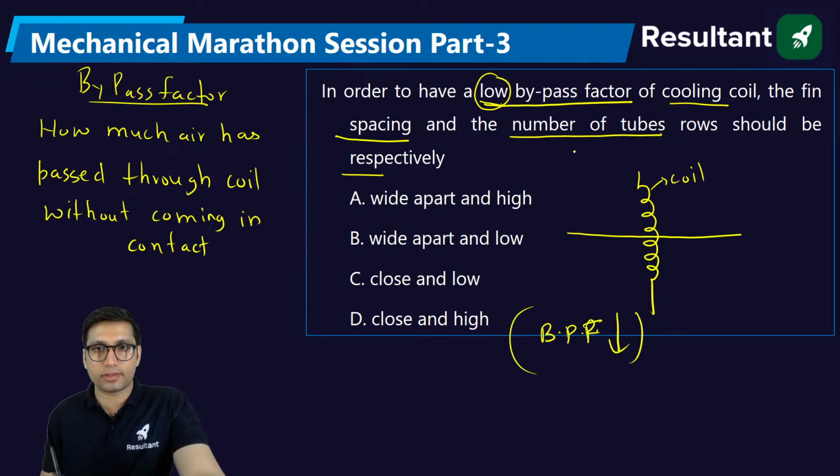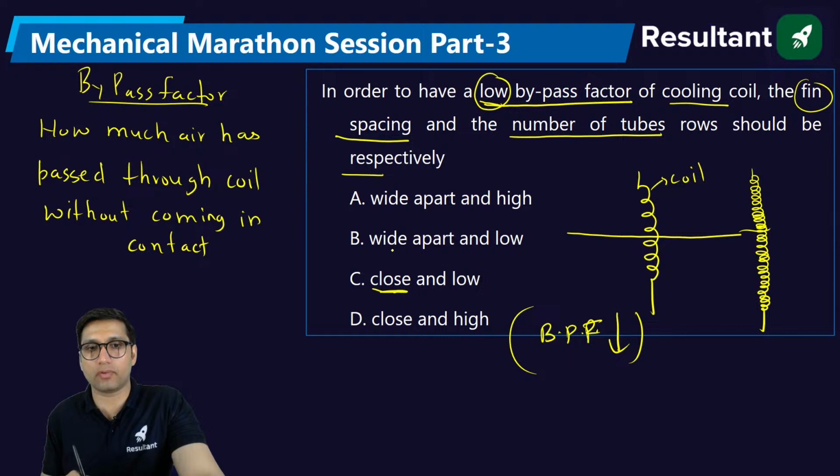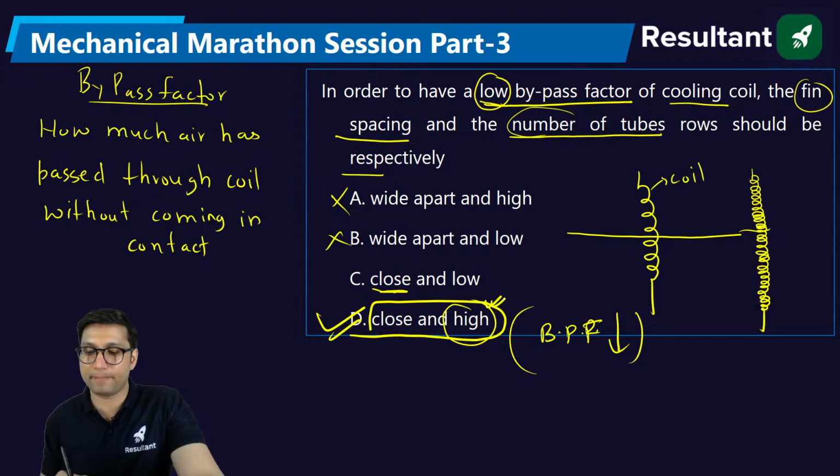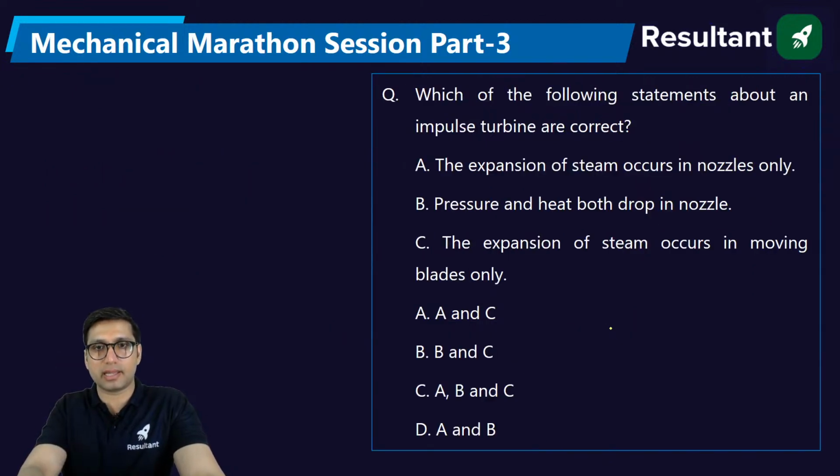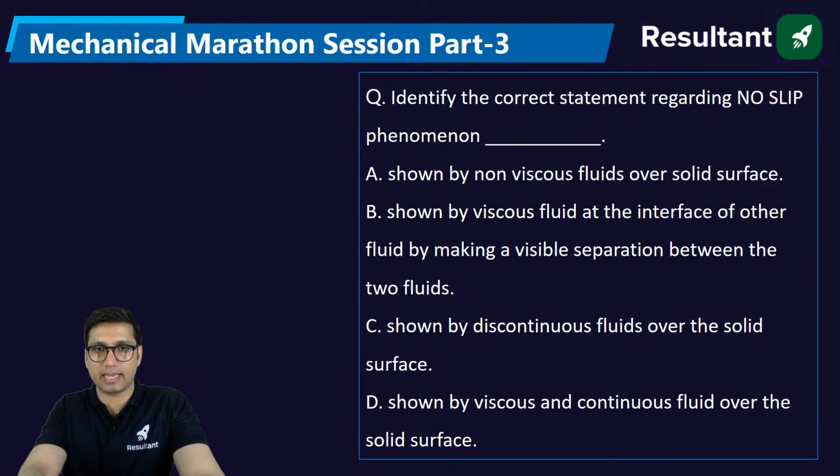Now what you can do is fin spacing. If the spacing between the fins is very close like this, if you want to catch something, we have to decrease the fin spacing. The fin spacing should be close, not wide. And the number of tubes should be large, more tubes. So closely spaced fins and a high number of tubes, then you can reduce the bypass factor. Okay, so that is the last question. The rest of the questions we can take in the next session.